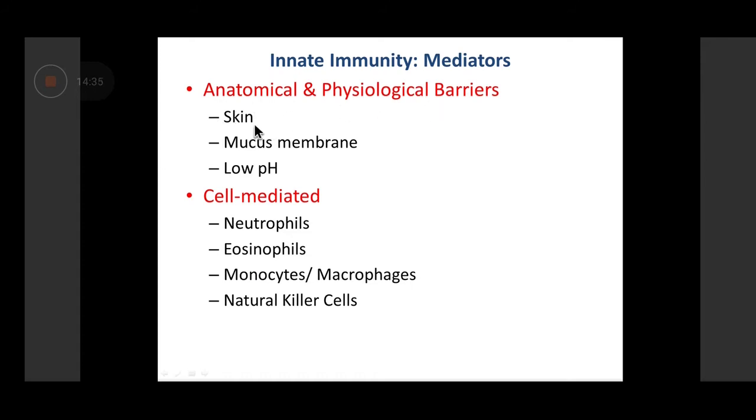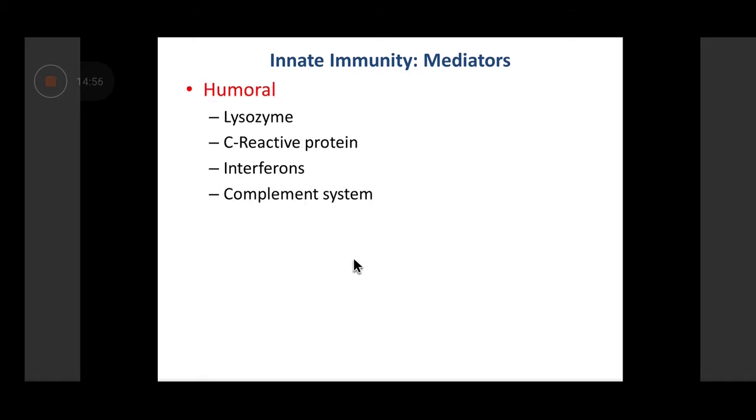The anatomical and physiological barriers include skin, mucous membrane, and low pH, particularly the gastric pH, which maintains low levels of organisms in the stomach. The cell-mediated response is through various cells like neutrophils, eosinophils, monocytes, macrophages, and natural killer cells.